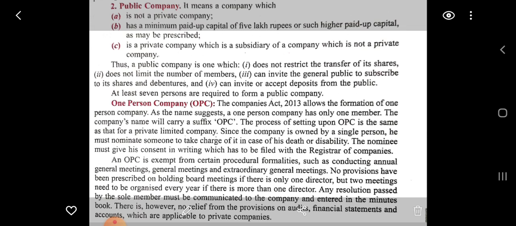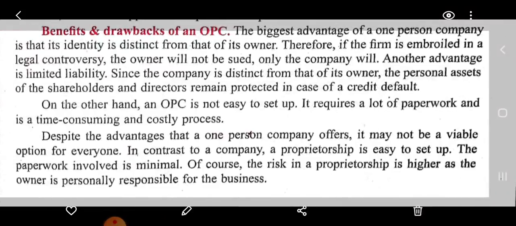Now the minutes book is like a book where the meetings are registered: the details, what was the talk of the meeting, what was the outcome of the meeting. Everything is recorded in the minutes. So it has to be recorded, but there is no relief from the audit of the financial and accounting statements.